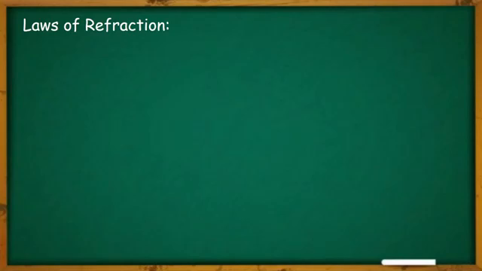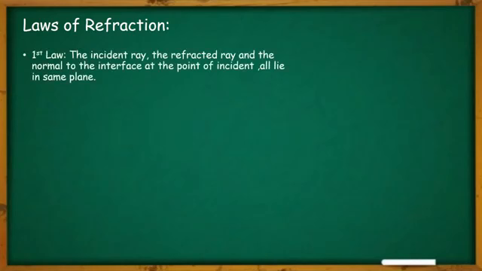Next is laws of refraction. As in reflection, where I told you two laws, here also there are two laws, known as the laws of refraction. Let us first look at the first law of refraction. It tells us that the incident ray, the refracted ray and the normal to the interface of two media at the point of incidence all lie in the same plane.